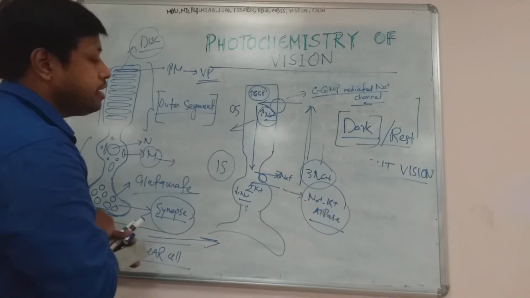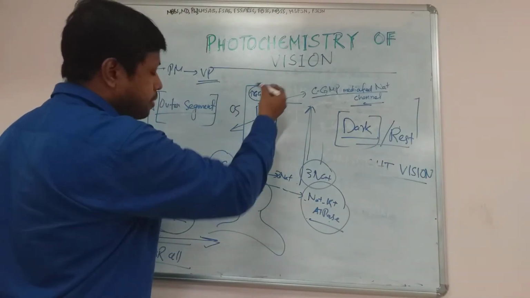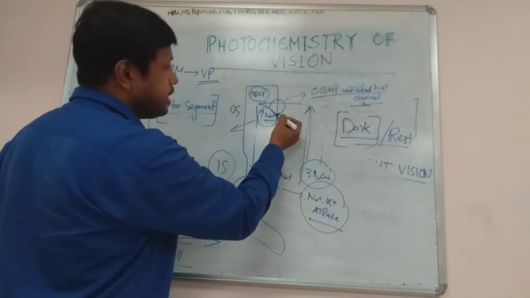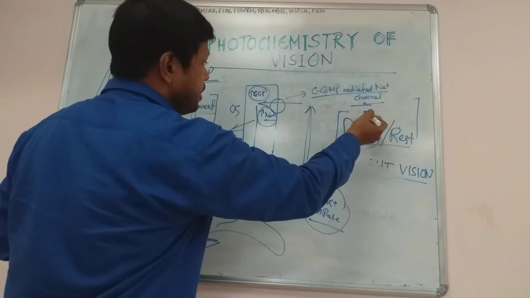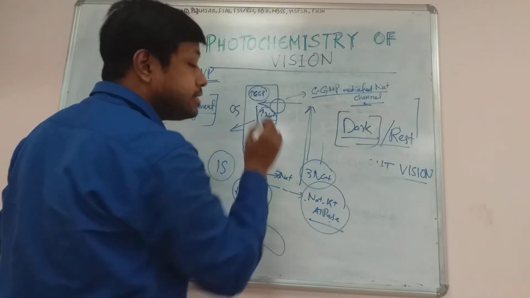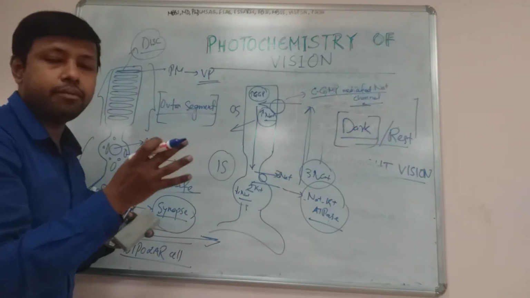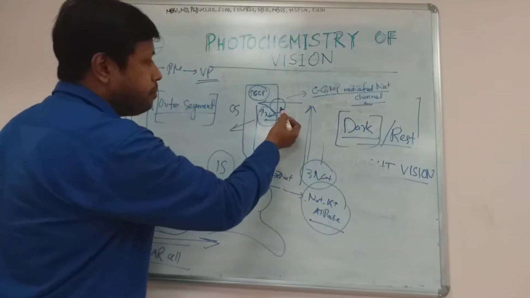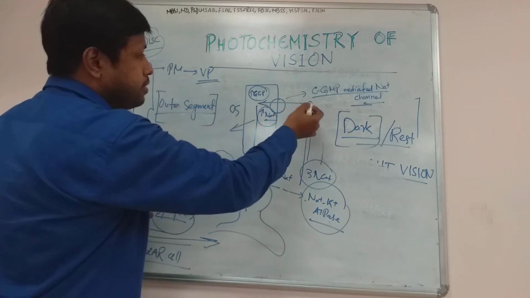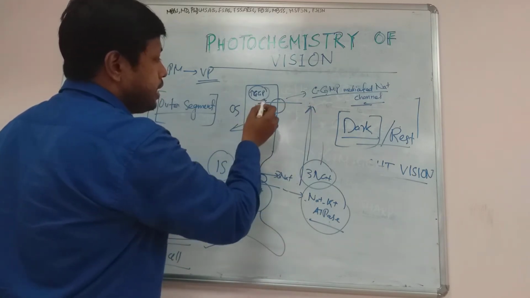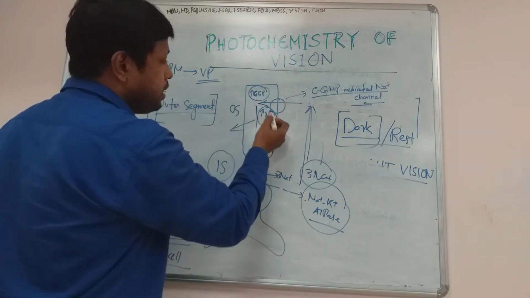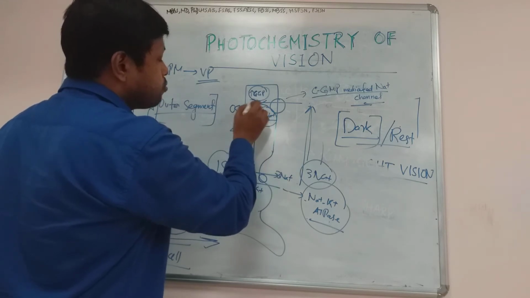Again I am telling, the rod cell consists of an outer segment and an inner segment. The outer segment contains a channel known as the cyclic GMP mediated sodium channel, which will open up when the cyclic GMP level inside the cell is high. When the cyclic GMP level is high, this sodium channel will open up and sodium will enter from the outside to the inside, and it will increase the sodium quantity inside the outer segment.